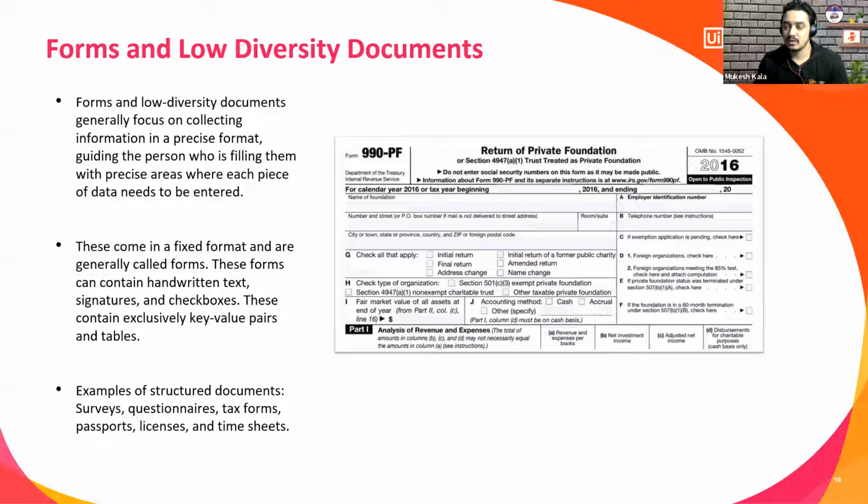I want to show how structured, semi-structured, and unstructured documents look. This is called structured. When you are going through the course, another speaker might refer to it as a low diversity document, which has very little diversity in terms of the form. As you can see, this is a form of a private foundation. It is a form we have to fill in, and everything is structured, with proper blocks for things like the name of the foundation. So this is one example of a structured document, everything in a fixed format.